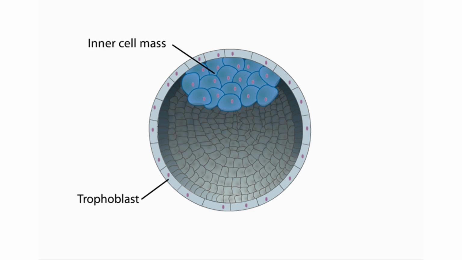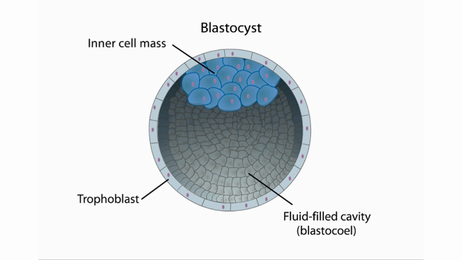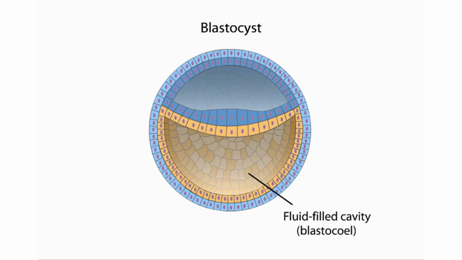The trophoblast cells secrete fluid, creating a cavity, the blastocoel, with the inner cell mass at one end. This stage of the mammalian embryo is called the blastocyst. The cells of the inner cell mass eventually form two layers, the epiblast and the hypoblast. The epiblast is thought to contain the cells that will generate the actual embryo.